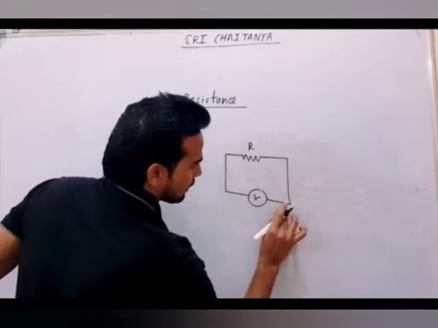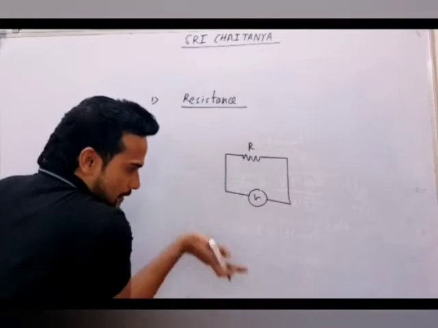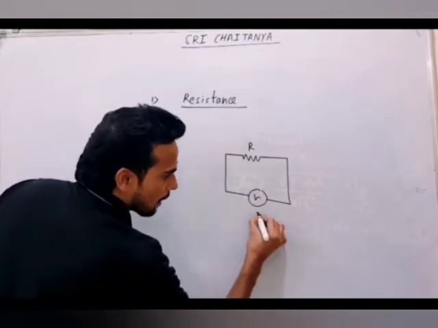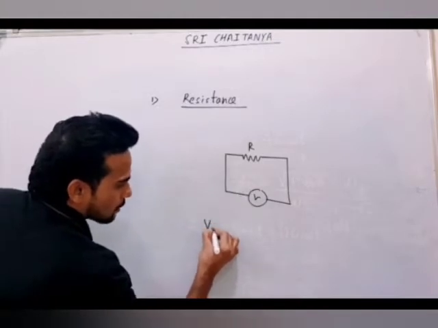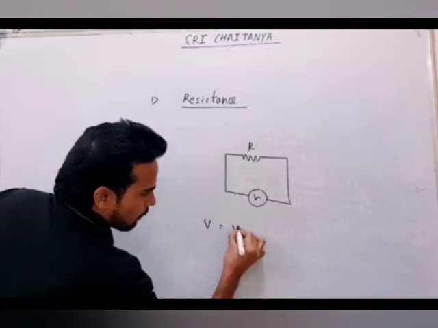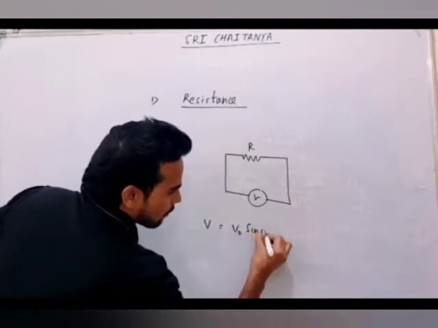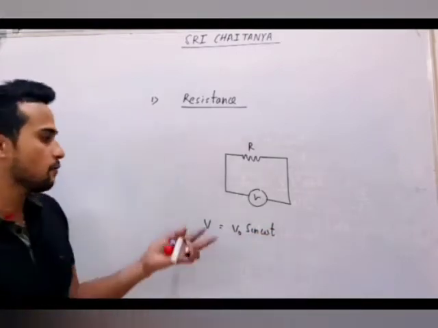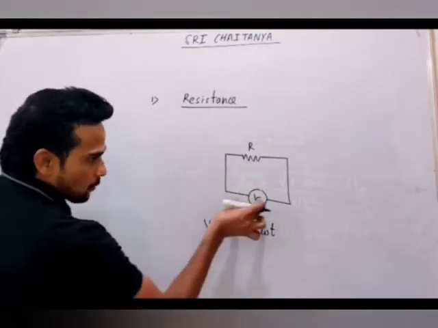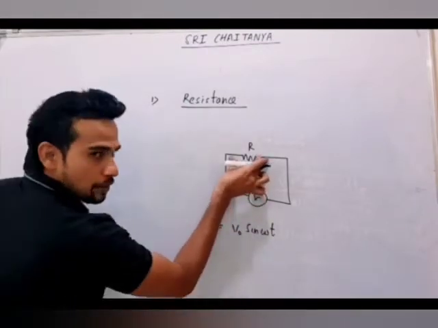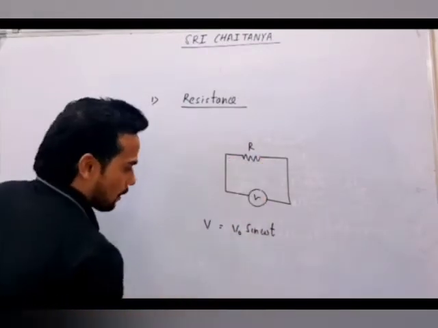This is how we represent an AC source. You can see the same sinusoidal symbol will be there. This AC source voltage we know. We can write the voltage of this AC source as V equal to V naught sine omega t. This is what we have studied just now. This is the meaning of AC voltage. Now the same voltage will come across this resistor. So this resistor will get current.